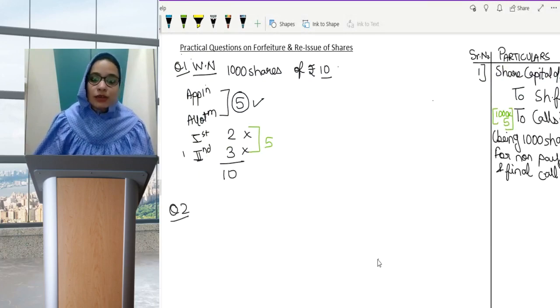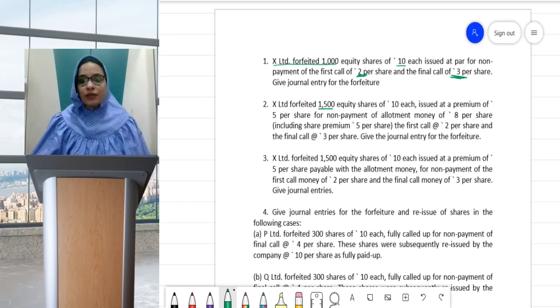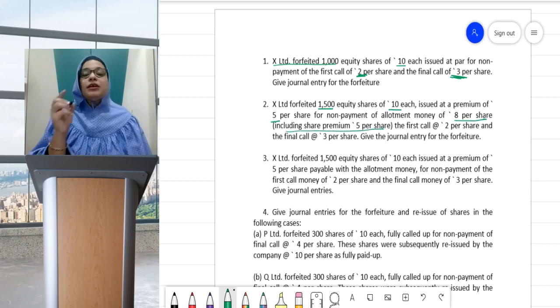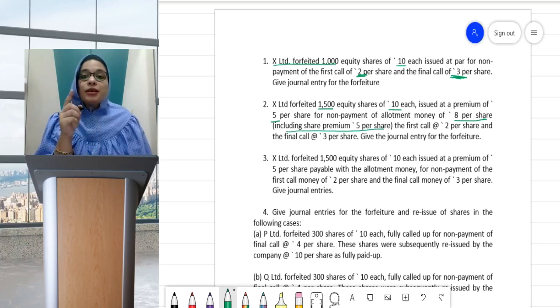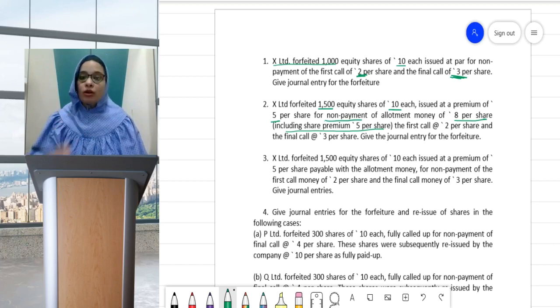Now let us move on to question number 2. X Limited forfeited 1,500 equity shares of 10 each issued at a premium of 5 per share. So in this question, there is a face value of 10 and a premium of 5, for non-payment of allotment money of 8 per share, including share premium of rupees 5 per share. In this question, shares are first of all issued at premium and they are saying for non-payment of allotment money including premium amount. That means here premium is not received.